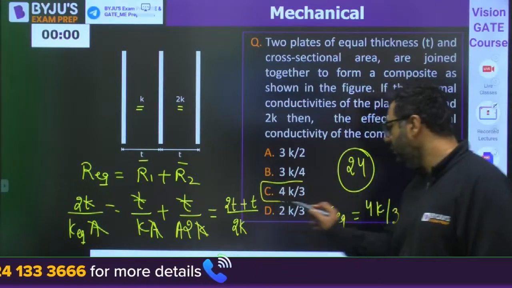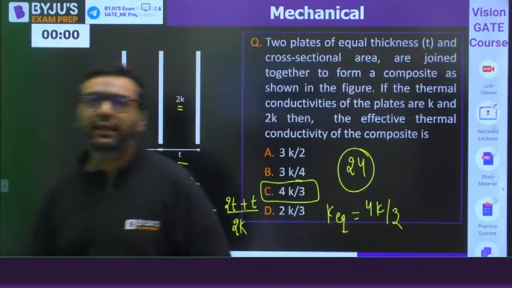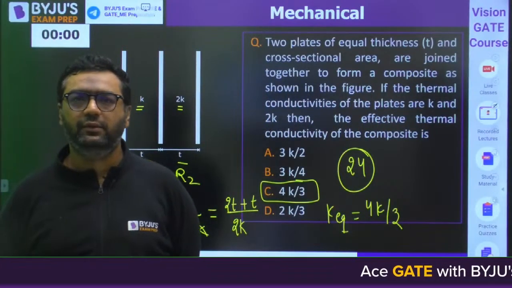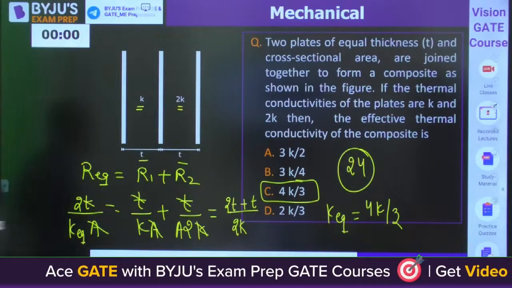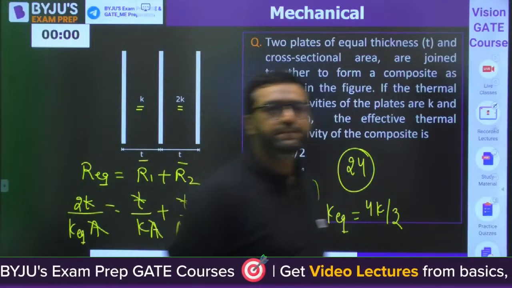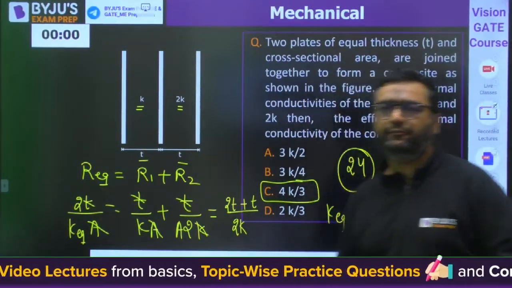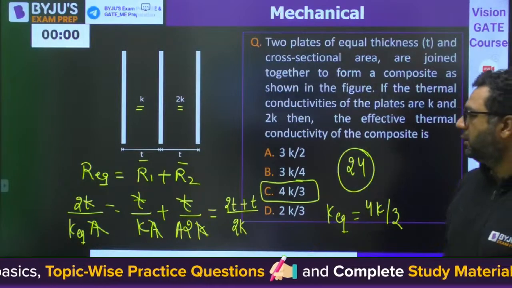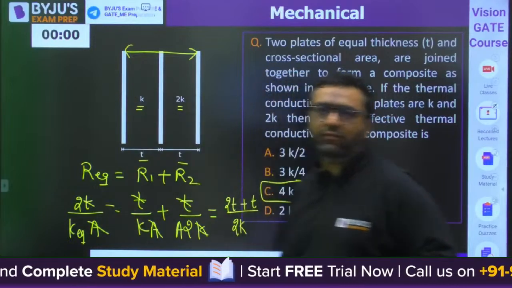Correct or not, Mani, Papa, Ghoda, Dev? 4K by 3 will be the answer. Yes, Dalapatti ji. Because you will be taking this entire thickness for K equivalent.